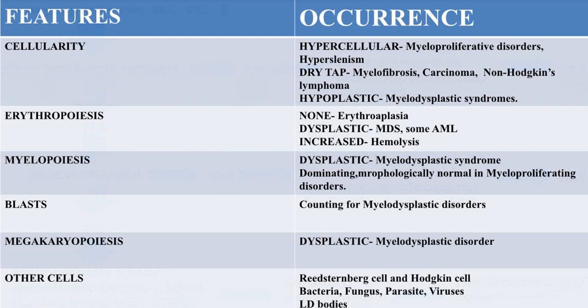These are the bone marrow findings: cellularity, erythropoiesis, myeloproliferation, look for blast cells, megakaryocyte proliferation, etc. Depending upon that, these are the different conditions which will be seen. So different types of cells are present, and depending upon that you try to confirm the diagnosis. I am not going into detail because this is usually asked as a short note.